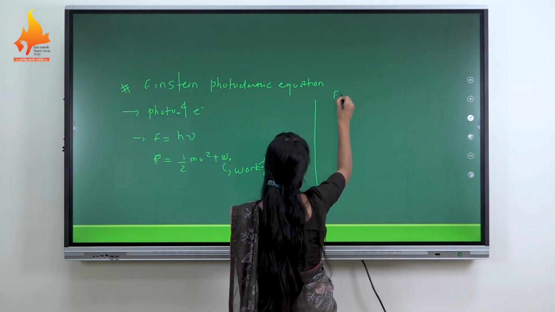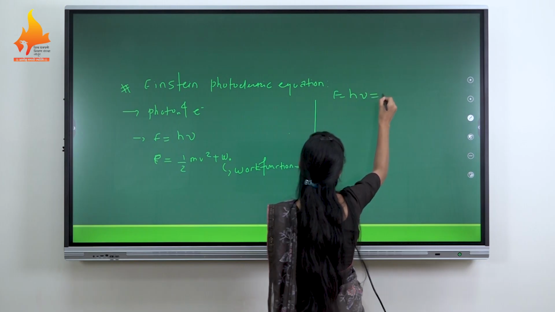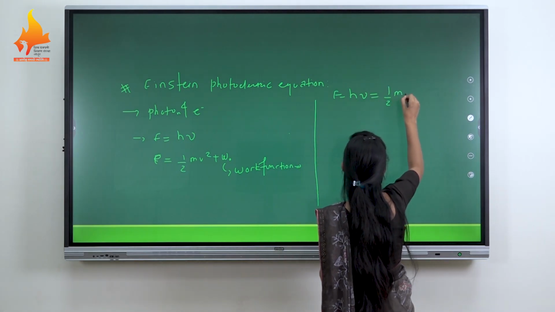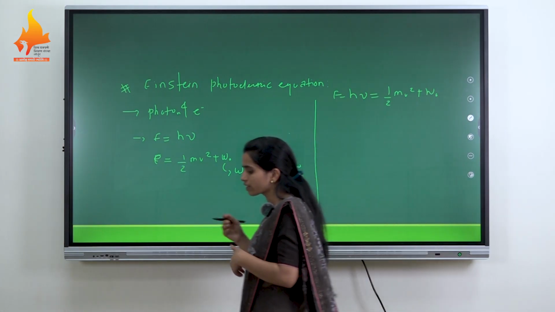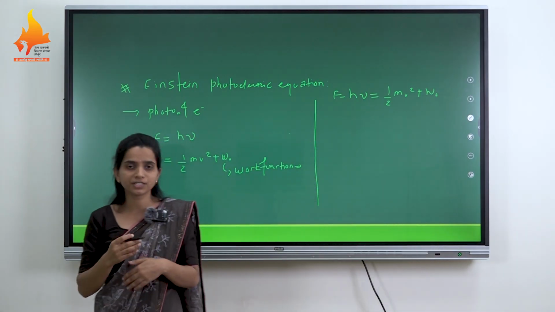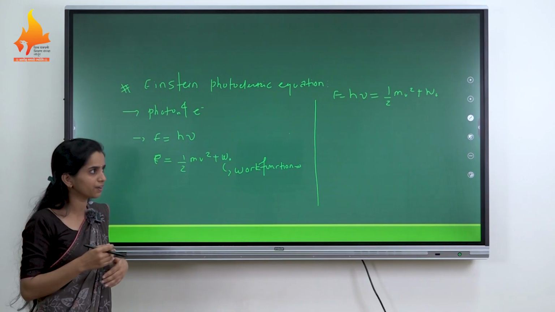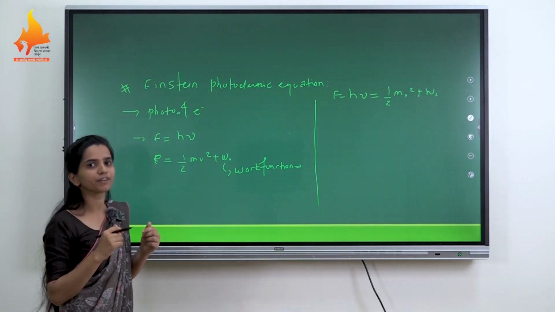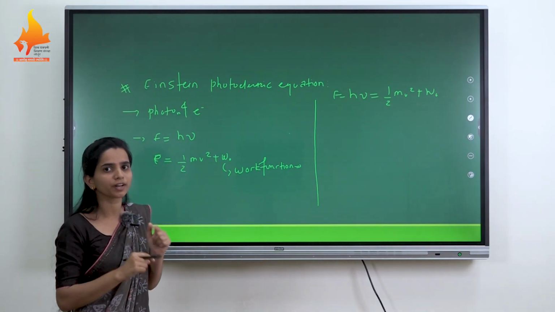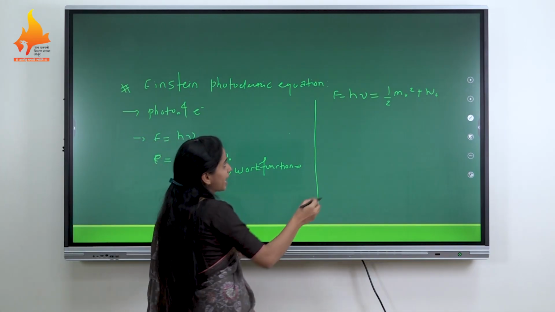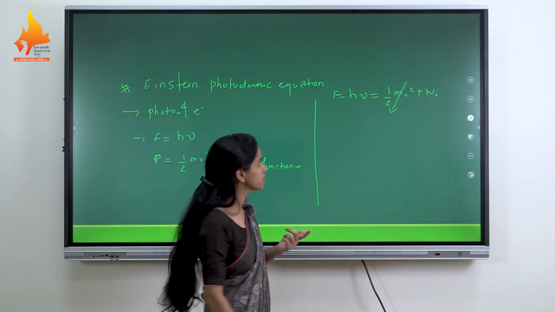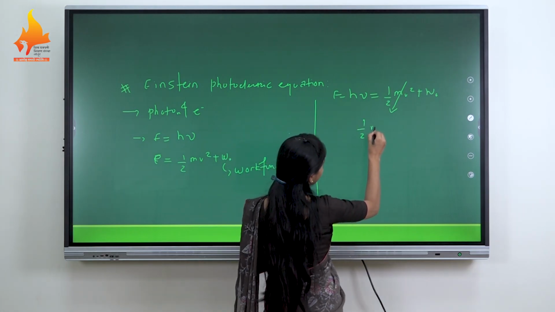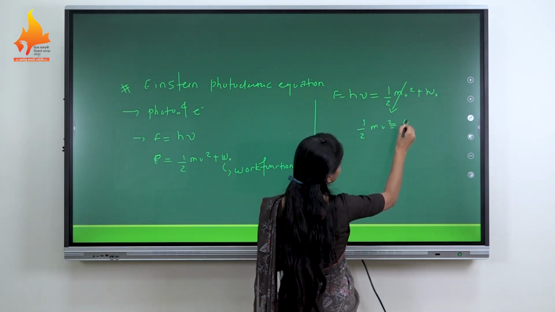So we have the energy of the photon, h nu, equals half m v squared plus W naught. Further increase in the intensity or the potential difference increases the photocurrent, but when we reverse the potential difference, the photocurrent decreases, until the kinetic energy of the emitted electron becomes 0. Half m v squared just becomes 0.